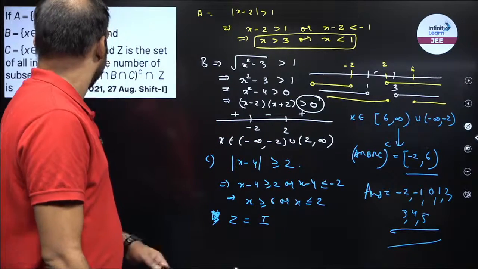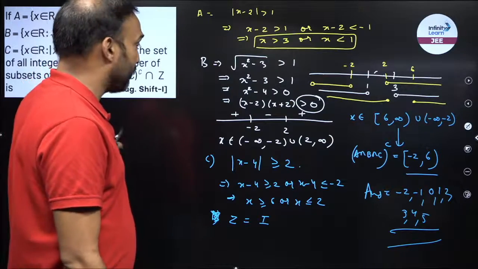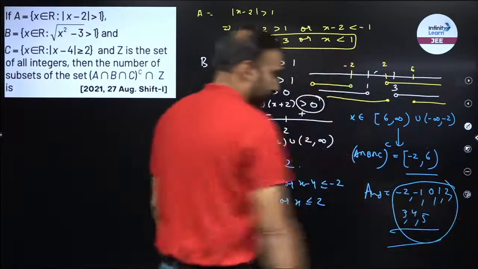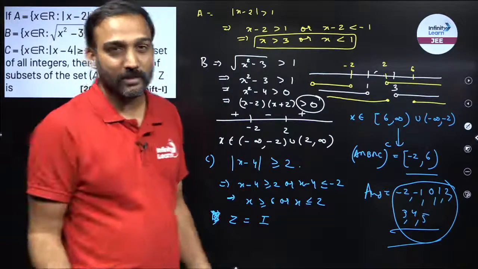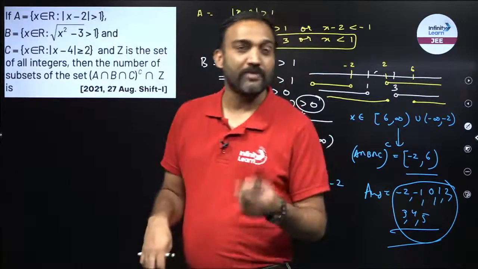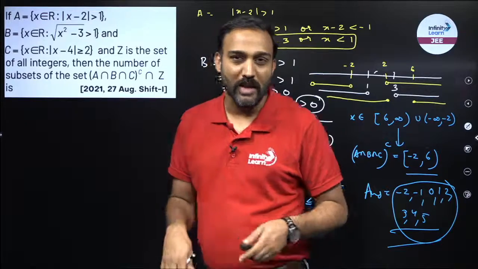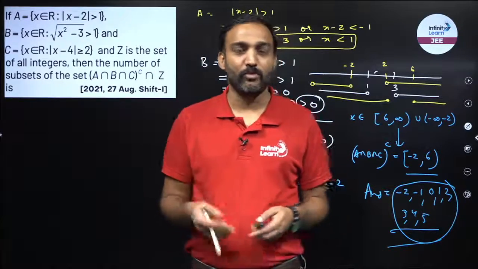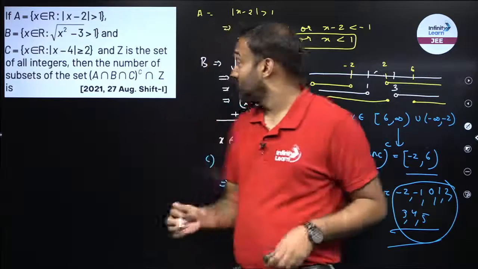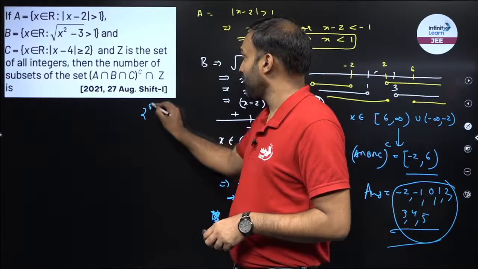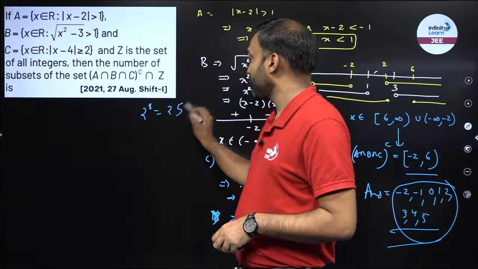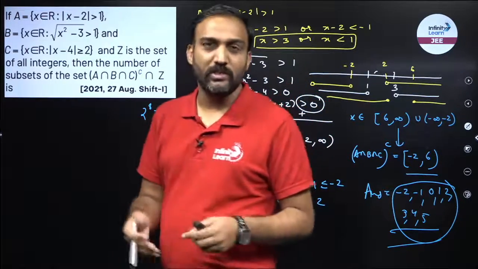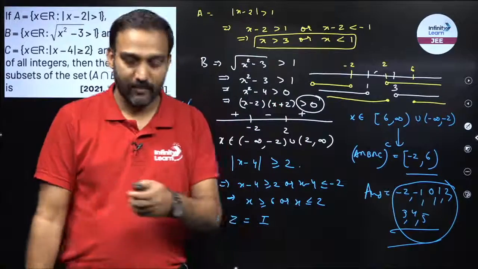So I have to find out the number of subsets. How many elements do I have? 8. Now the total number of subsets, if n elements are there, is 2 raised to power n. So I have 8 elements. Total number of subsets would be 2 raised to power 8, that is 256. And that will be your answer. If the question says number of elements, my answer would be 8.